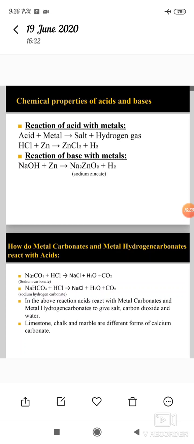How do metal carbonates and metal hydrogen carbonates react with acids? Let us see that through an activity.